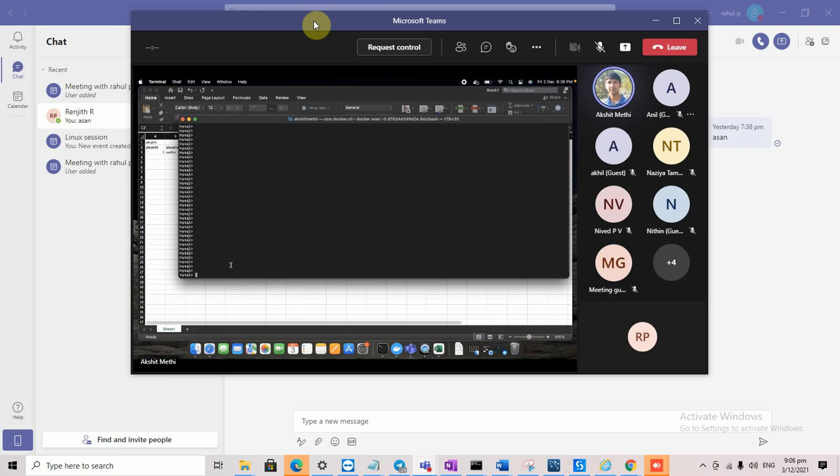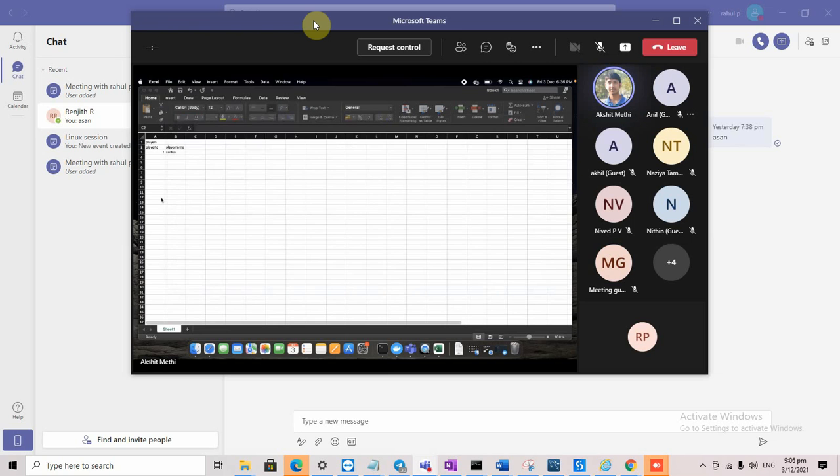In MySQL, you will create databases, and inside a database there will be tables. So you have one database, and inside a database you can have multiple tables, like table 1, table 2.